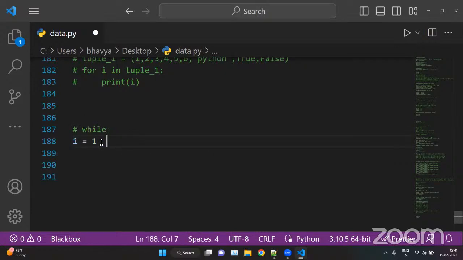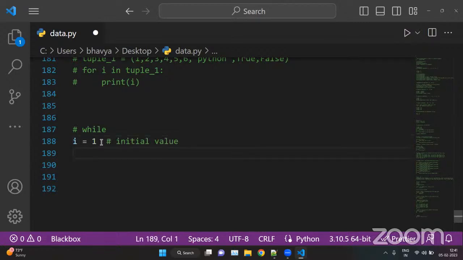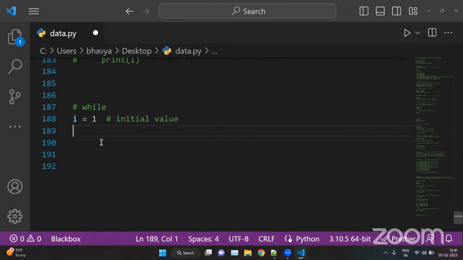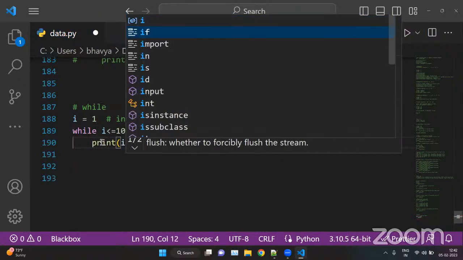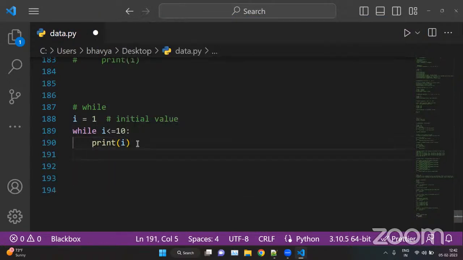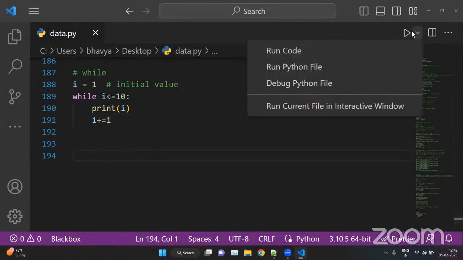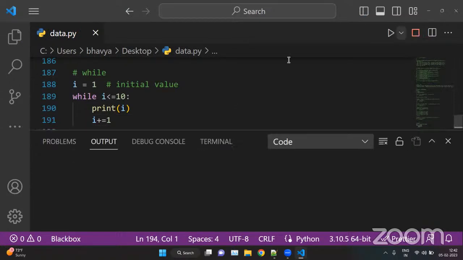So this is an initialization value, that is your initial value, your starting point. Then we put while i is less than or equal to 10, print i. And this will keep on incrementing the i value, that is i plus equal 1. So this will print values 1 to 10.